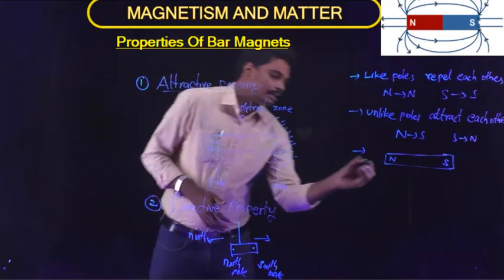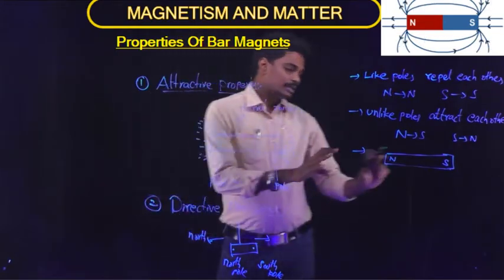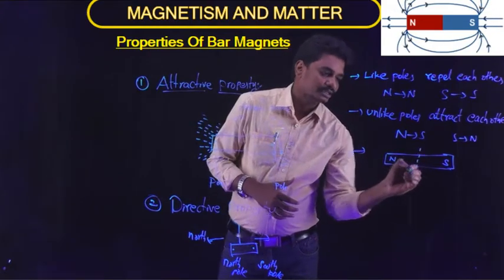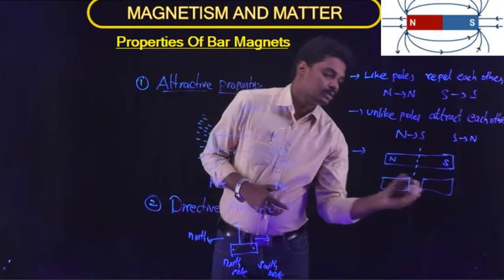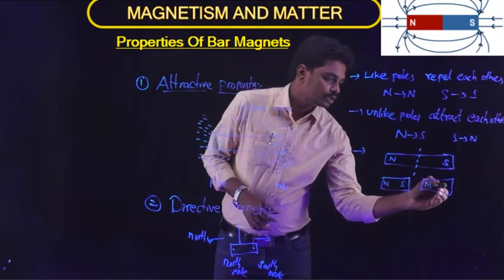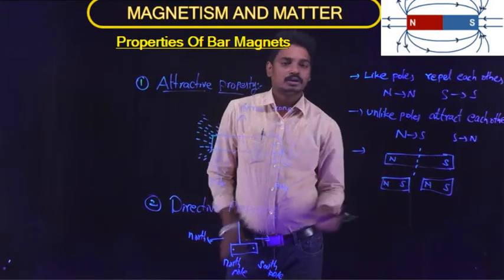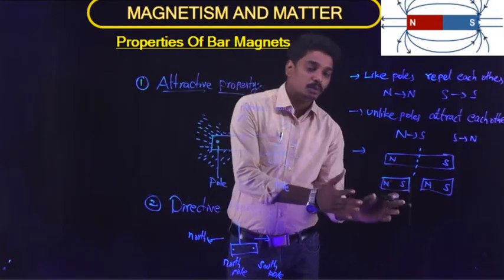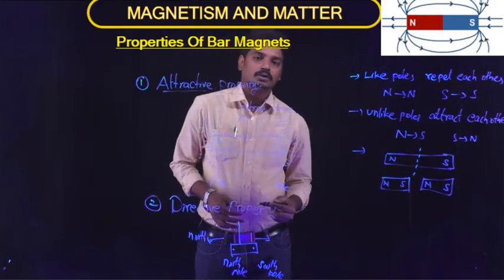It will be located near the end but not at the end of the magnet. So this is the bar magnet. If we cut the bar magnet into two pieces like this, then there exist two poles for each of the magnets. If we cut it, only a north pole on one side and only a south pole on the other side cannot exist. So if we cut the bar magnet into two pieces, then both the pieces will acquire both the poles, that is north pole and the south pole.